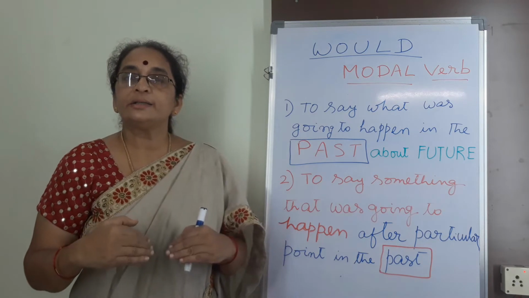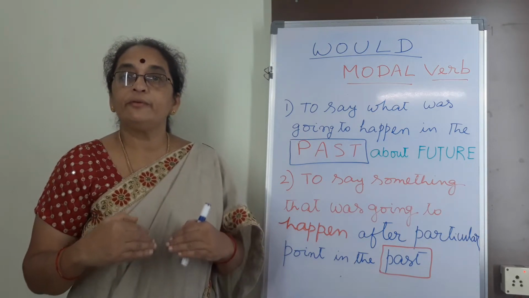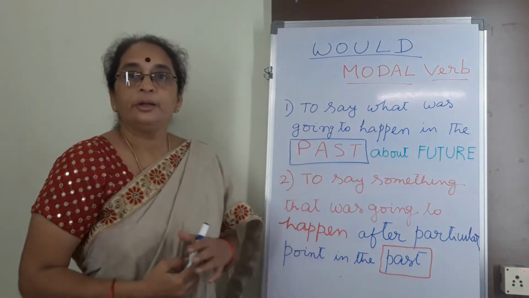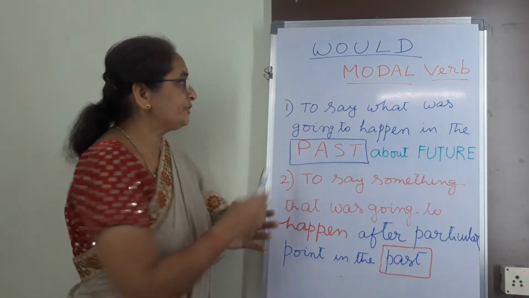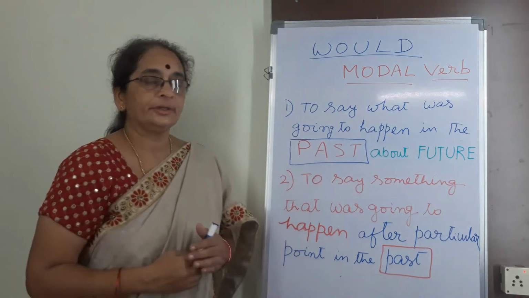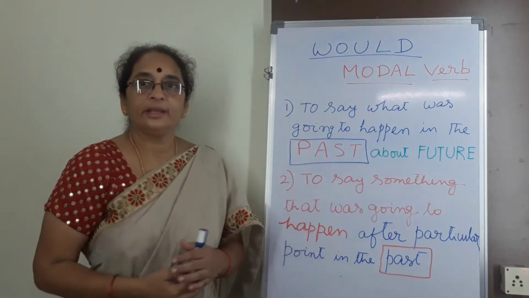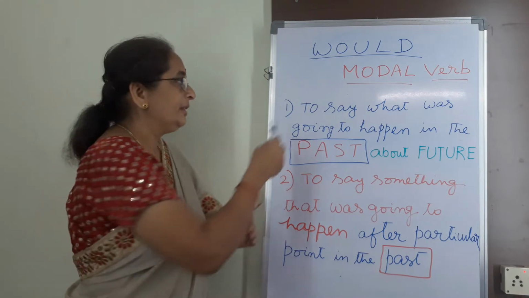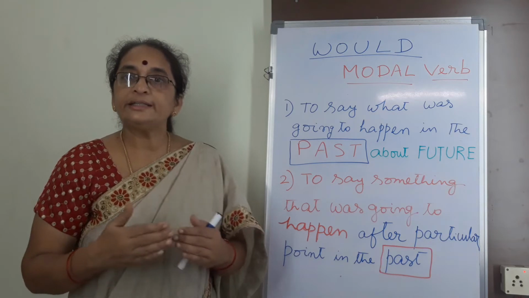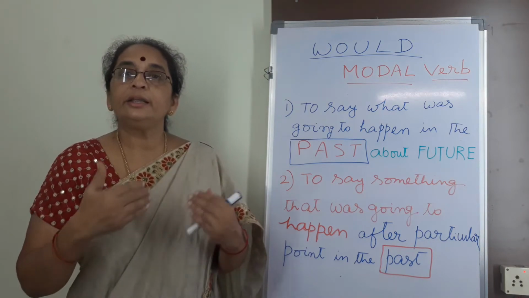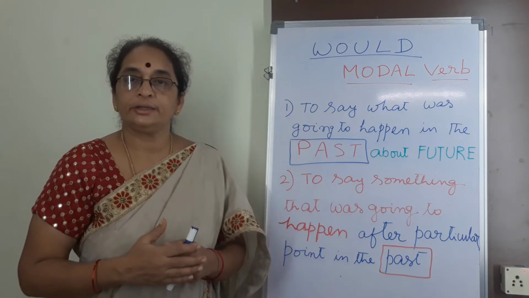Let us discuss some applications of this verb would in this session. We are going to deal with two usages. The first one, to say what was going to happen in the past about future. See, it's about a past action. In the first case, we are discussing the past action. Somebody said that he would go to market.